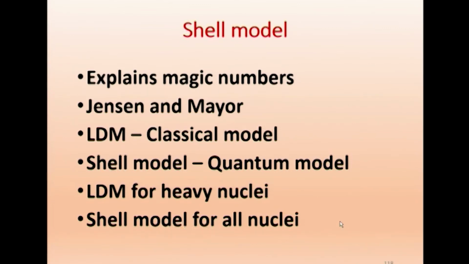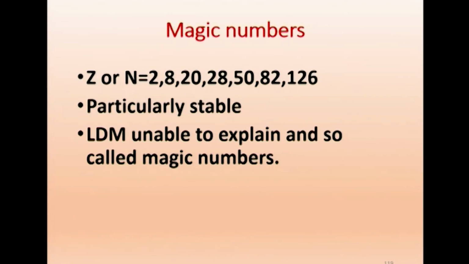So, the aim of the shell model is to explain the magic numbers. Now we will go to what magic numbers are. For a nucleus, if Z or N equals 2, 8, 20, 28, 50, 82 or 126, then that particular nucleus is found to be very stable.